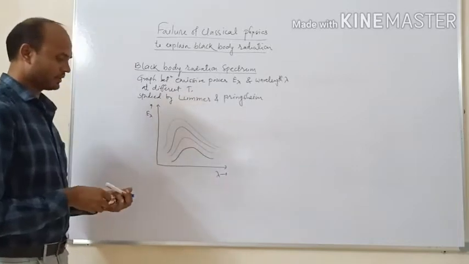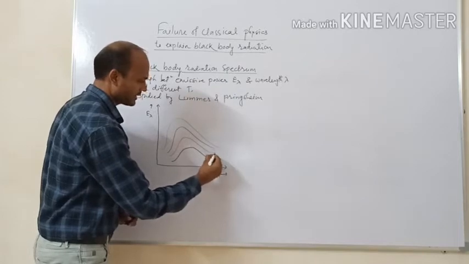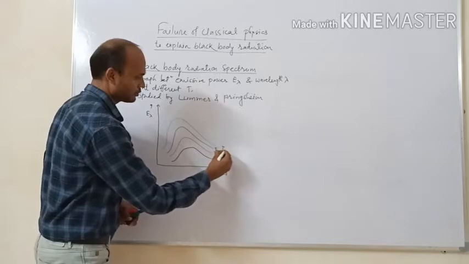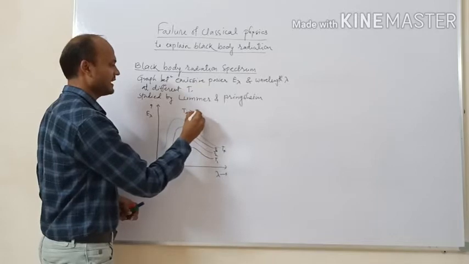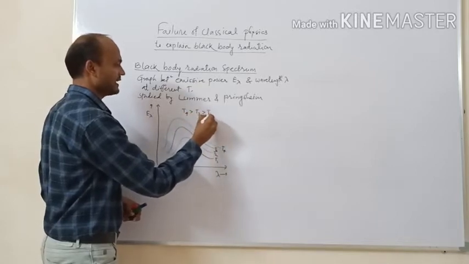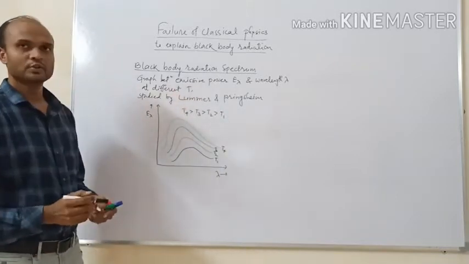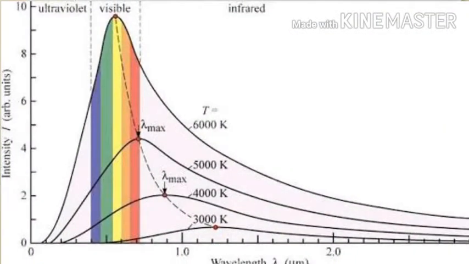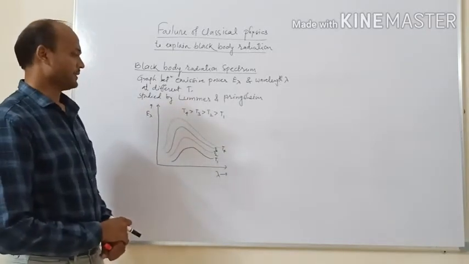First curve corresponds to temperature T1, second curve to temperature T2, third to T3 and fourth to T4, such that T4 is greater than T3, greater than T2, and greater than T1. These are the curves which we have considered at different temperatures.